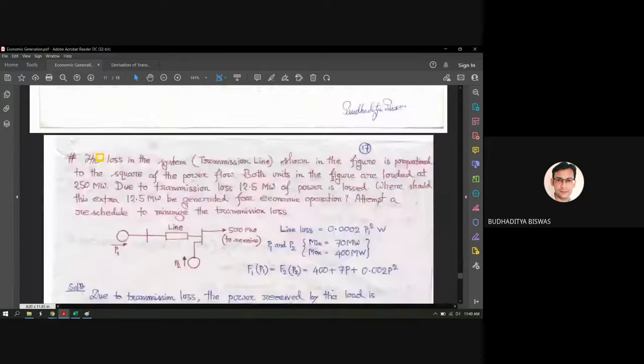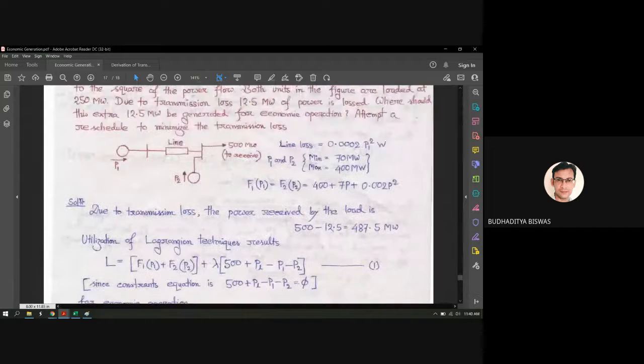So this is the last chapter which you need to study. This is in your syllabus. This constant, 0.0002, is called the loss coefficient. So once you know the loss coefficient, then from the figure you can definitely get the exact expression of this.